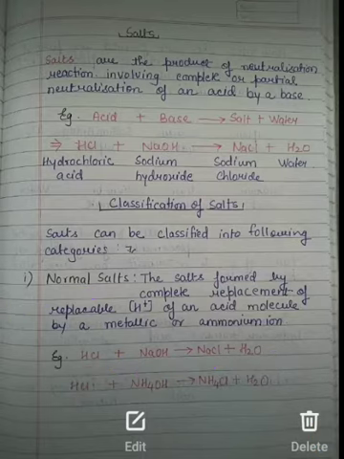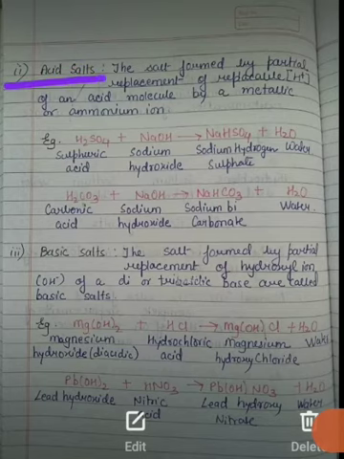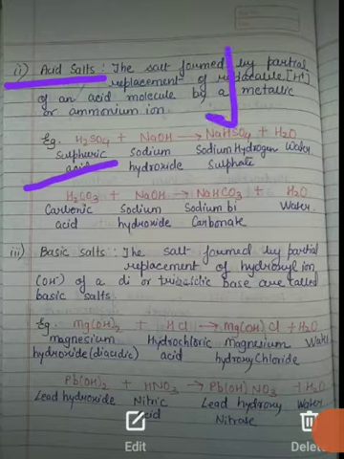Now let's come to the next category, that is acid salt. So what are acid salts? The salt formed by partial replacement of replaceable H+ ions with a metallic or ammonium ion. Suppose there is H2SO4. You know that here 2 H+ can be replaced, but only partial replacement is done, and it results in the formation of NaHSO4, that is, sodium hydrogen sulfate.